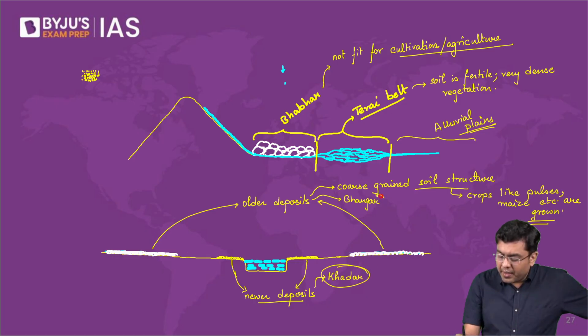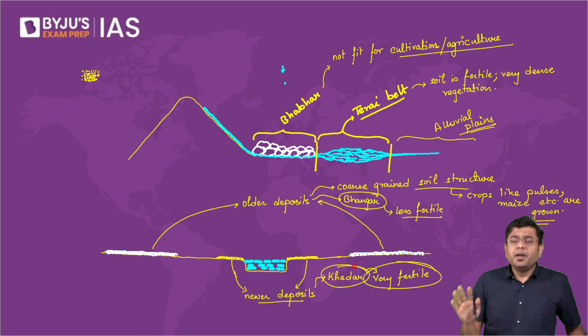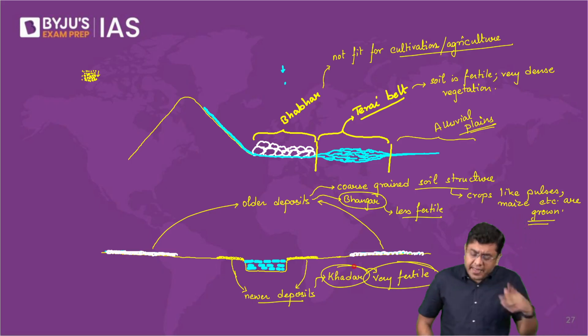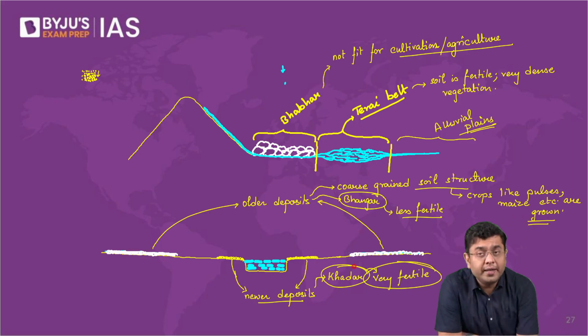Bhangar is less fertile because it is the older deposit. Less fertile. And this is much more fertile, very fertile. So almost all the various different types of crops, rice, wheat, even maize, pulses, etc., any kind of crop that you consider will always be found to be grown in khadar.